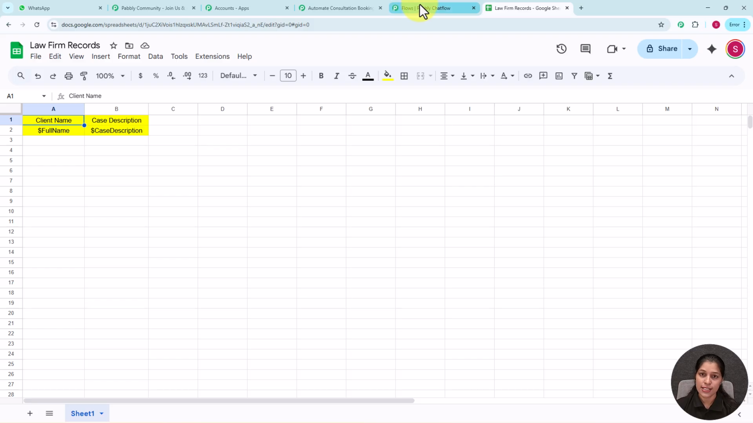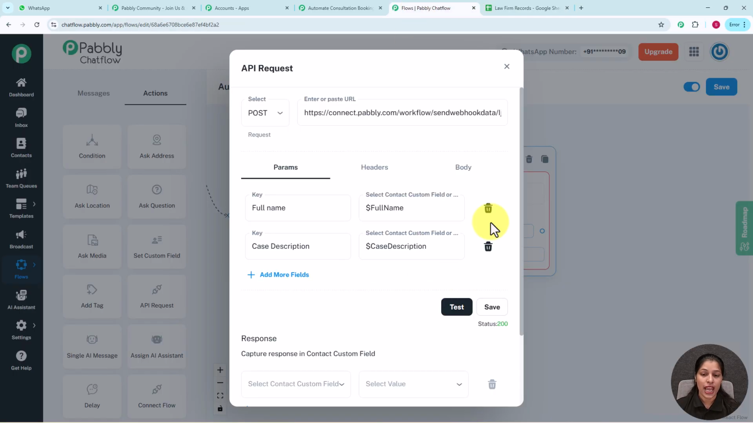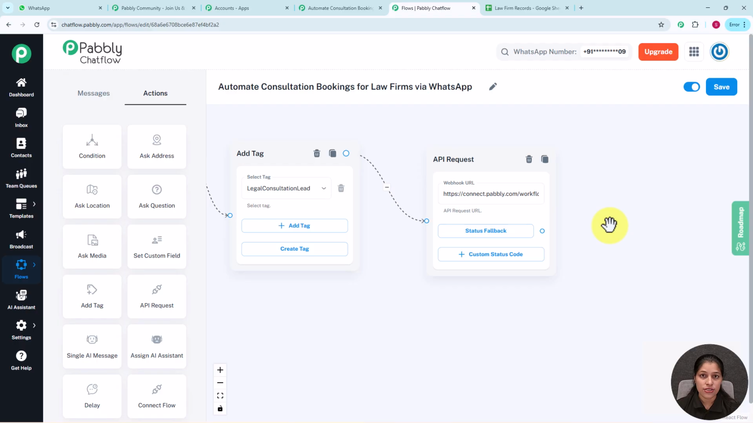Now let's move on to a Pabbly Chatflow, and here you can see we are done with this API request. Now we simply have to click on Save for saving the responses, and now as our responses are saved, we just have to add our status fallback. You might be wondering, what is the status fallback? Status fallback is the final message which we are going to send to our clients.